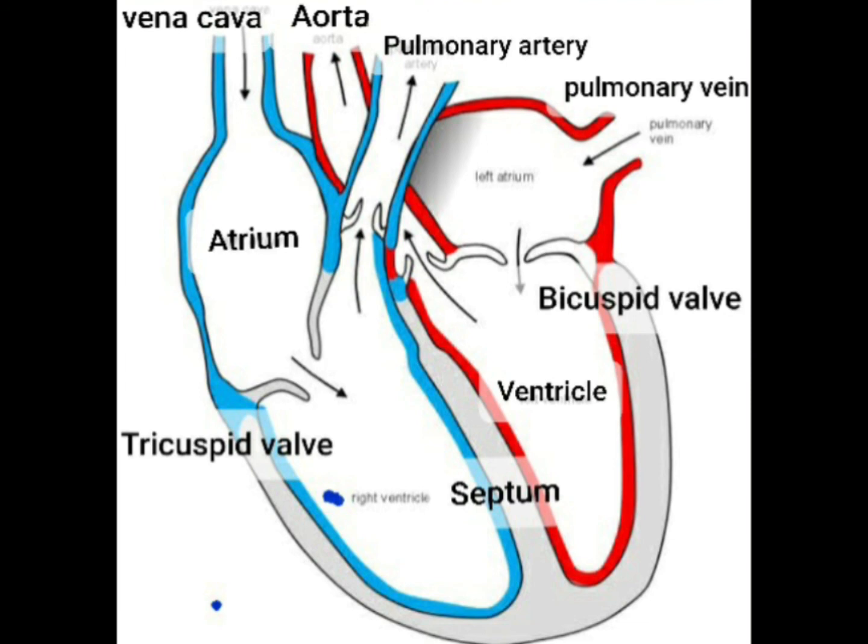When atria contract, ventricles relax, and when ventricles contract, atria relax. This causes the flow of blood in and out of the heart. This contraction and relaxation of atria and ventricles is a rhythmic and continuous process which causes heartbeat.